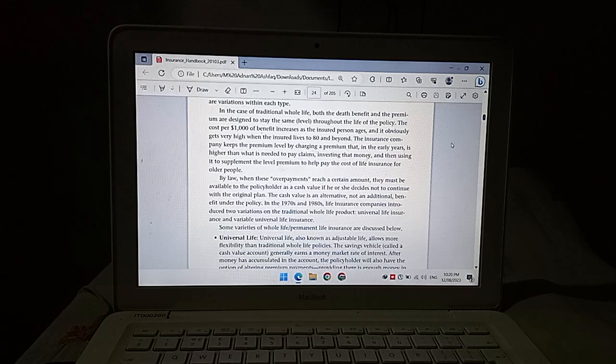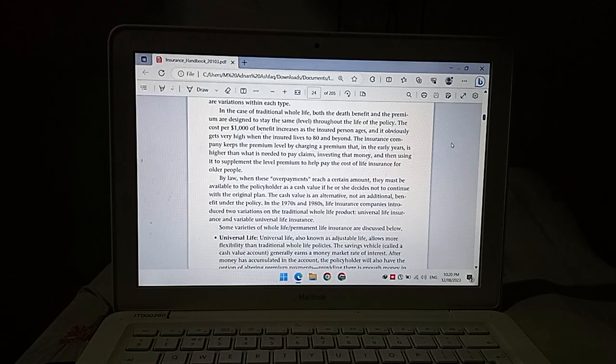By law, when these overpayments reach a certain amount, they must be available to the policyholder as a cash value if he or she chooses not to continue with the original plan. The cash value is an alternate, not an additional benefit under the policy.